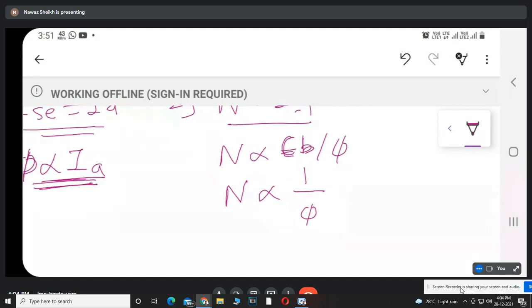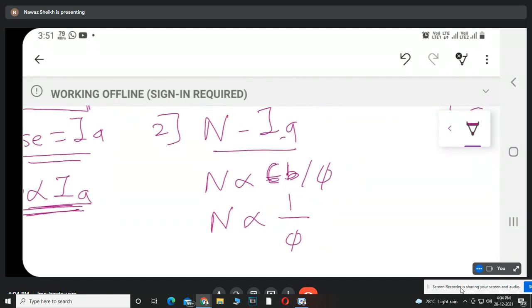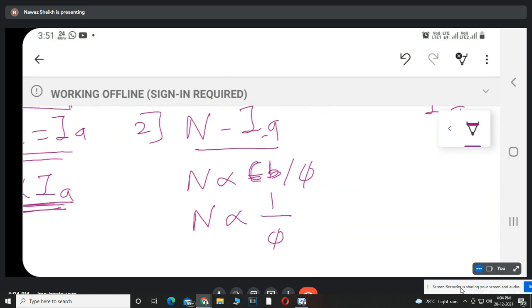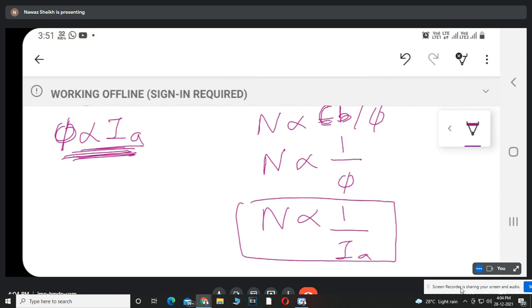So flux phi is replaced by armature current. Both are directly proportional to each other. So we can say that N is inversely proportional to armature current Ia. It means if the armature current increases, speed will decrease.